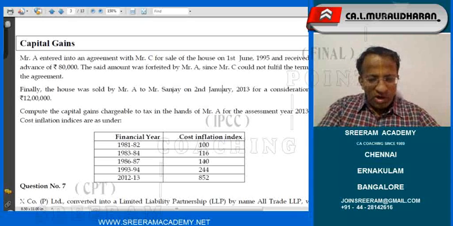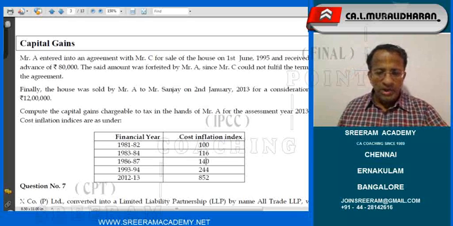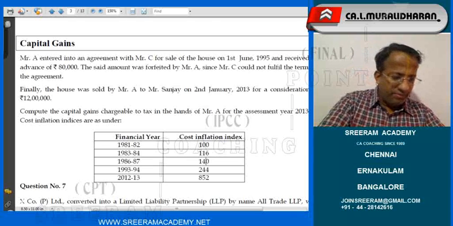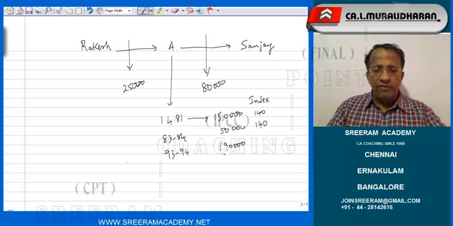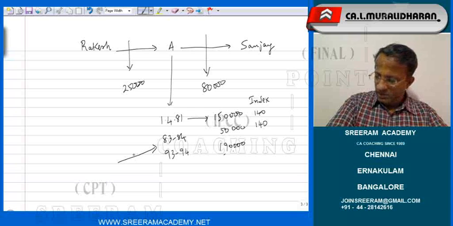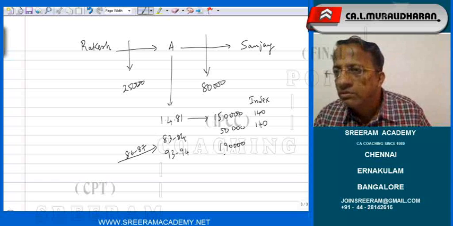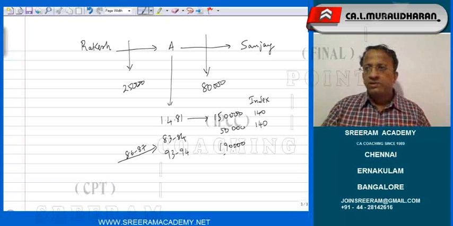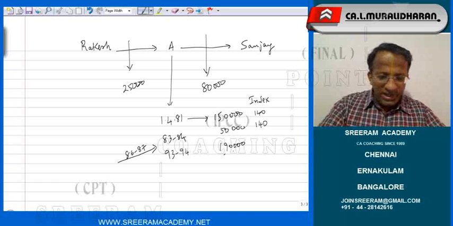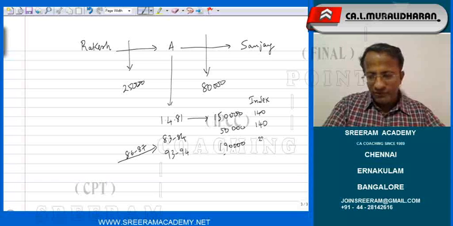In which year it got transferred? 86, 87. 140. Why 140? Gift was made in the year 86, 87. Are you understanding the case? So, what is the index for 93, 94? 244.